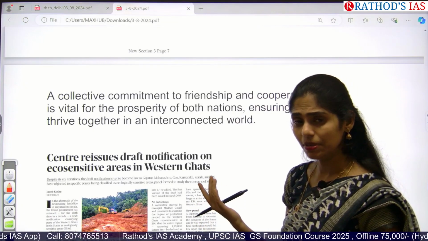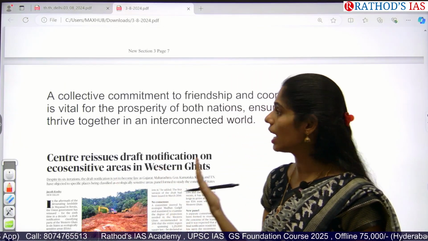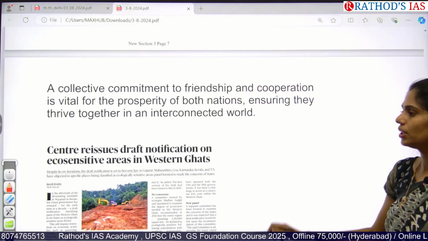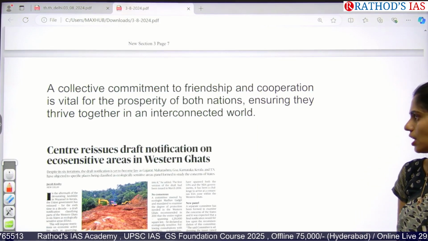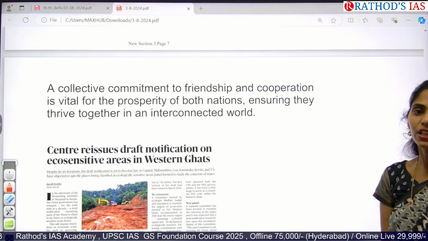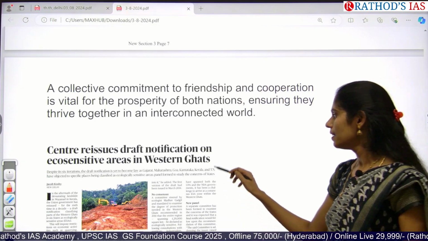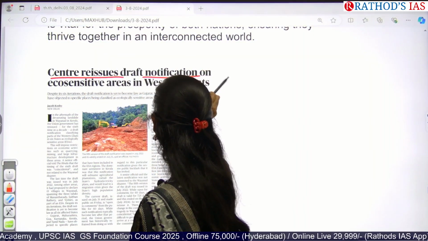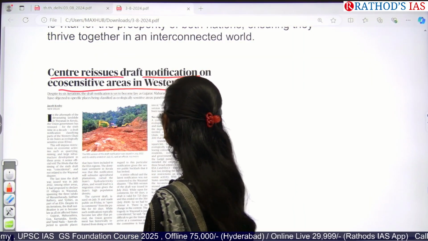So rather than enemy or enmity, yes, we can have a fostering of friendship and cooperation, so that we can ensure the thriving of each other's countries, and we can ensure an interconnected world in this globalized era. And the next topic is about the Centre reissuing the draft notification on eco-sensitive areas in the Western Ghats.